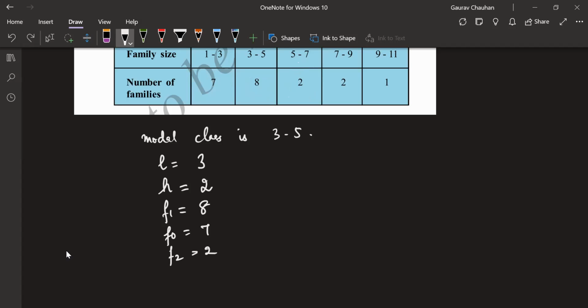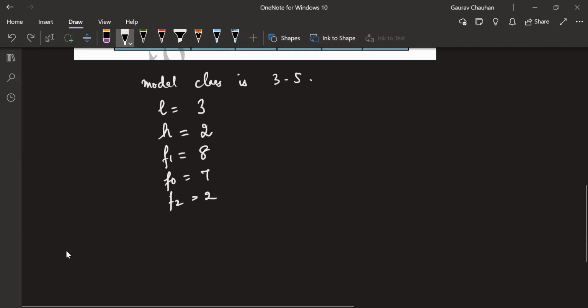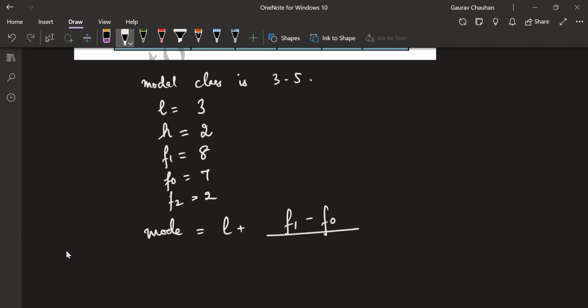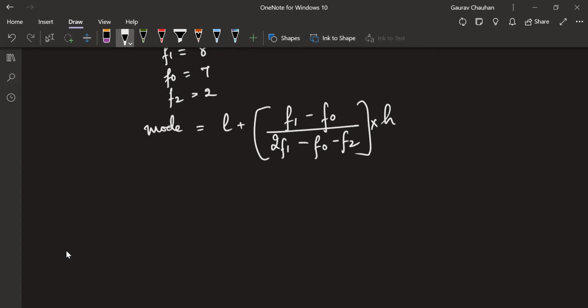Now you put all this in the formula. My mode is equal to L plus... every time write the formula. By chance if your calculation goes wrong, you will get marks for the formula. Your calculation should not go wrong, but still write the formula. The formula might definitely be carrying marks. In most cases you're expected to write the formula, so just do it here.